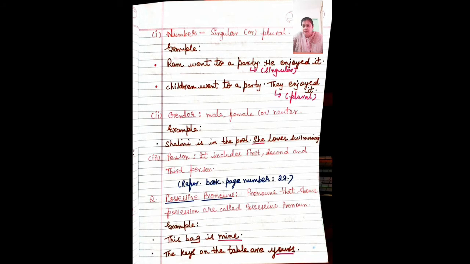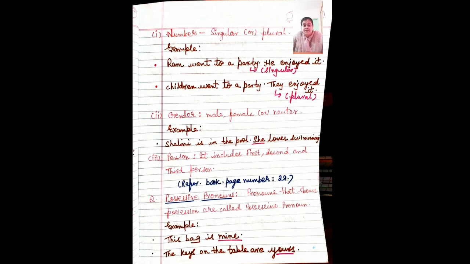In children we can have girls and boys, so here we have to add they, T-H-E-Y. They enjoyed it. In the case of Ram, he. In the case of children, they. So the personal pronoun can be singular as well as plural on the basis of number.